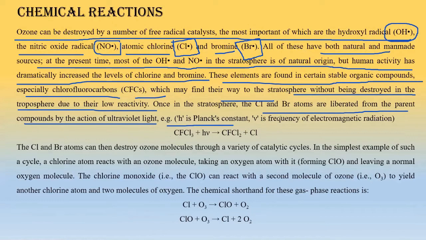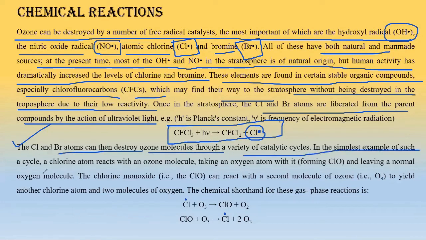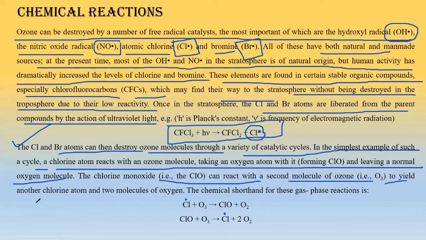What is the reaction? CFCl3 will result in CFCl2 plus Cl dot. This will actually be Cl dot. Okay, this scavenger destroys a large amount of ozone molecules. This will also be Cl dot, right, and this will also be Cl dot. So what happens? The Cl and Br atoms can destroy ozone molecules with a variety of catalytic cycles. In the simplest form of this cycle, the chlorine reacts with ozone, taking oxygen, forming ClO, leaving behind a normal diatomic O2 molecule, and the chlorine monoxide reacts with a second ozone molecule to yield another chlorine atom and two molecules of oxygen, right? So basically you can see this is that much dangerous.